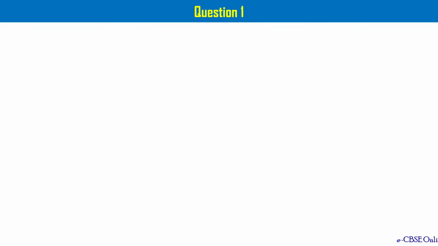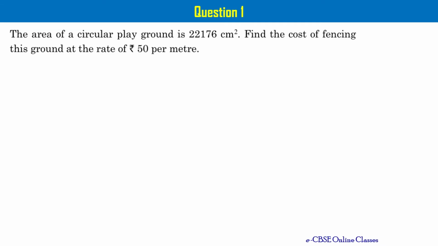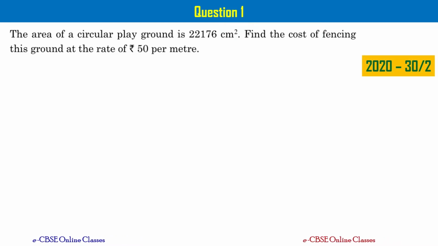Let's take a look at the questions now. Question number 1. The area of a circular playground is 22,176 centimeters square. Find the cost of fencing this ground at the rate of 50 rupees per meter. This question has appeared in year 2020, set number 2 of the final exams.